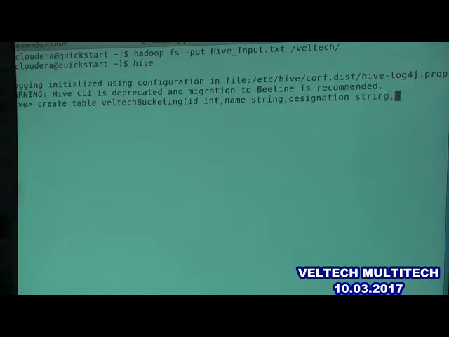String, but there is no condition that your bucketing condition column should not be in the schema. There is nothing like that. For partitioning alone, the column should be given separately in partitioned by, and it should not be in the schema. For bucketing, it's not like that. So, designation,